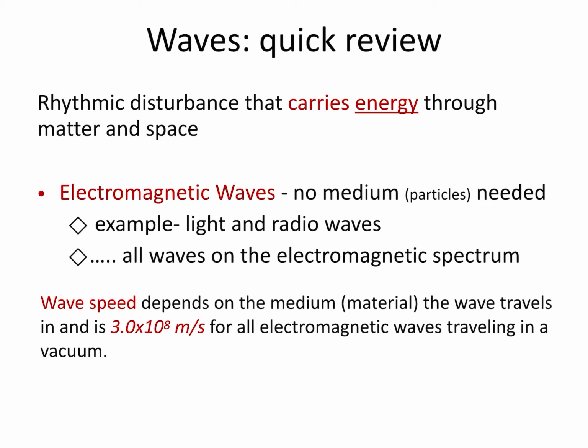So when we are talking about the speed of a wave, or when we're talking about specifically light speed, we're going to be talking about the speed if that light wave were passing through an area where there were absolutely no particles. So a vacuum is the word that we often use for that.